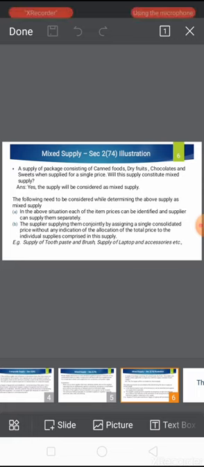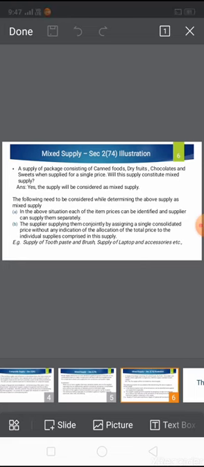Composite supply and mixed supply may look very similar to each other. In both cases, we talk about supplying goods and services as a bundle for a single price. Let's differentiate composite supply and mixed supply. Both are differentiated by principal supplies.